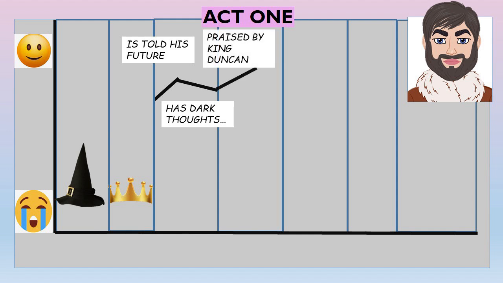When he goes and sees King Duncan, he is lavished with praise. So King Duncan has a feast, and then he speaks about how wonderful Macbeth and Banquo are. They are guests of honour, so Macbeth would be feeling pretty positive at that point. In fact, you could argue that at this moment that might be the highest point that Macbeth experiences in the play itself. But then again, he has more dark thoughts.